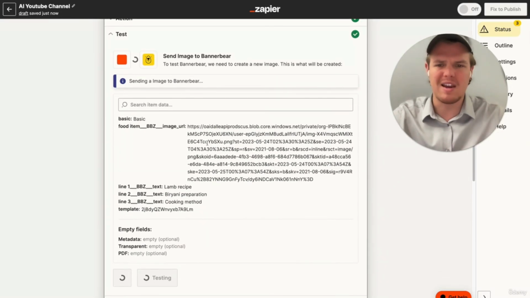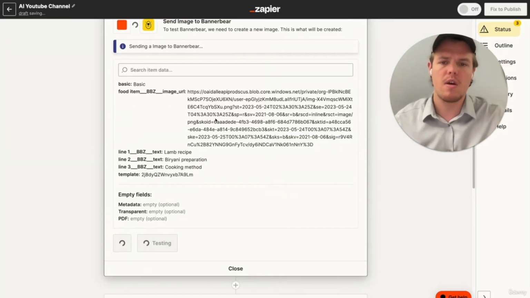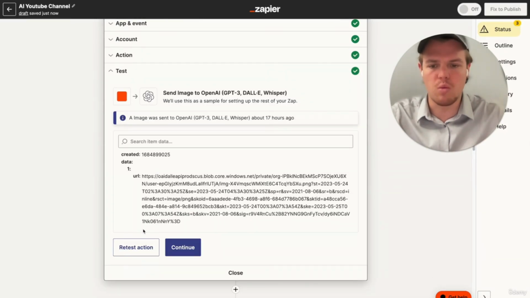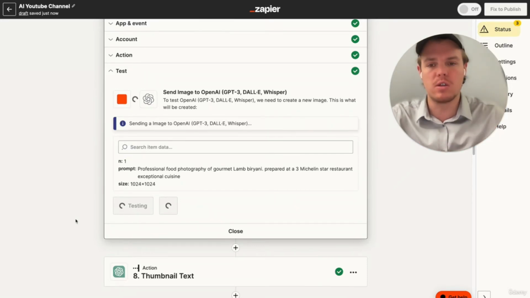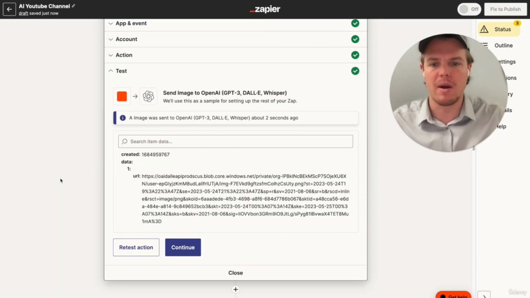This shouldn't work because I may need to retest this variable up here in order to make sure that link is live still. But let's go ahead and test it real quick. All right, so let me go ahead and retest this real quick. As you'll notice, when you work with DALL-E and AI generated images, the duration that the link lasts is only gonna be like 30 minutes, which is not an issue because obviously automation, it's gonna grab the image right away. You have no worry about any delay.